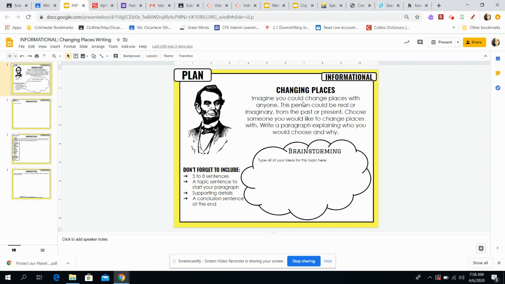So the prompt for this week is: imagine you could change places with anyone. This person could be real or imaginary, from the past or present. Choose someone you would like to change places with. Write a paragraph explaining who you would choose and why.